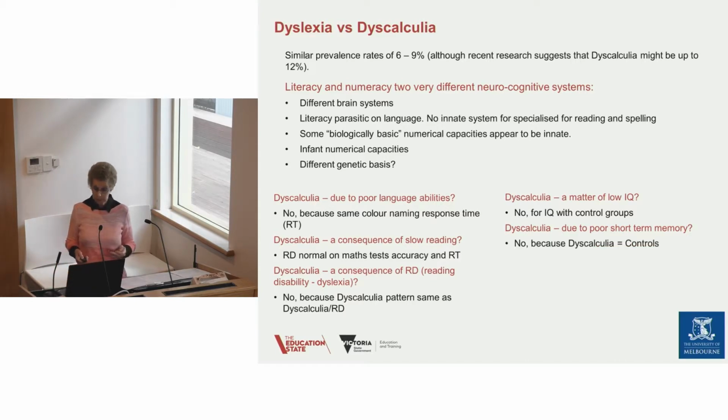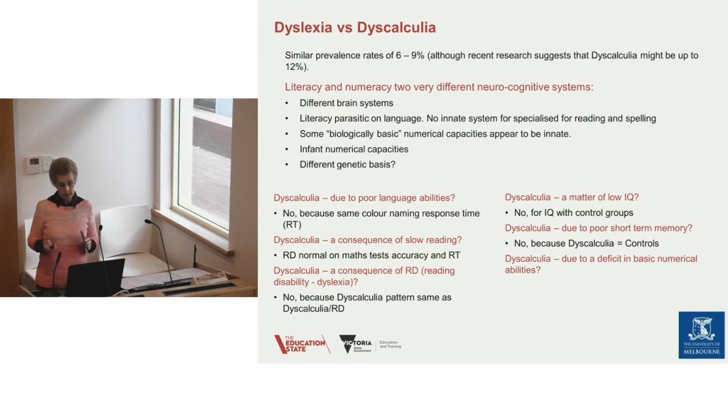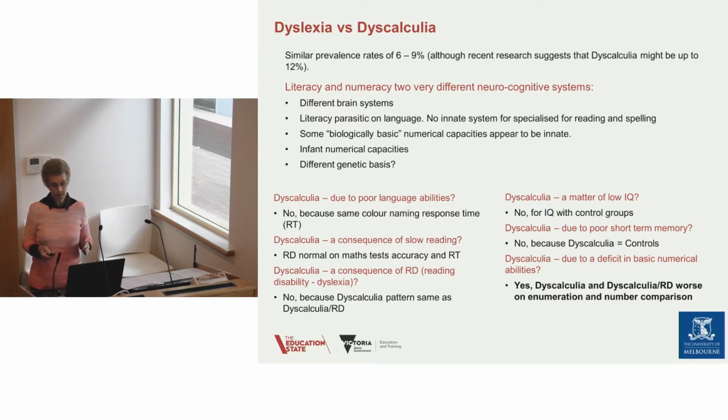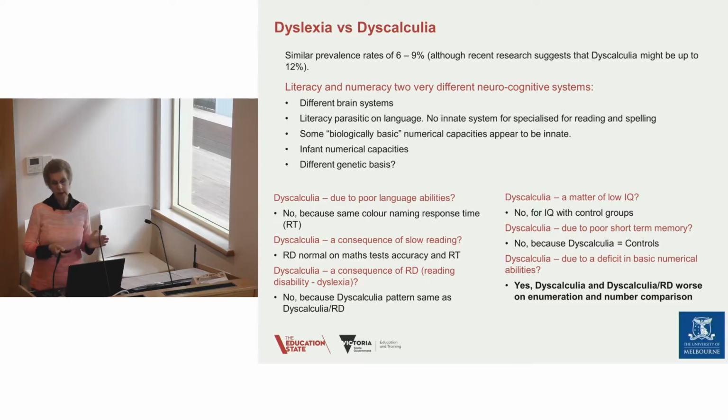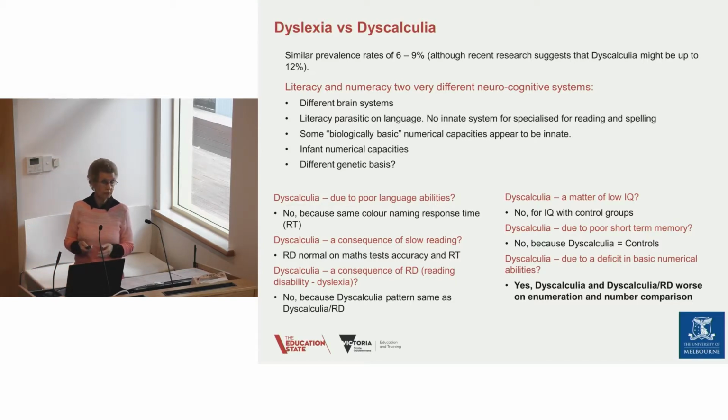Is it due to short-term memory problems? No, because again, when you compare with controls, you have exactly the same results. So, is it due to a deficit in basic numerical abilities? Yes, it is. It is a standalone issue of this deficit, and it is focused on number sense, pure number ability, and we find that those who are dyscalculic and those that are dyscalculic and dyslexic are worse on enumeration and number comparison. And from video 1, you will remember that those are the core number abilities which characterize our number sense.